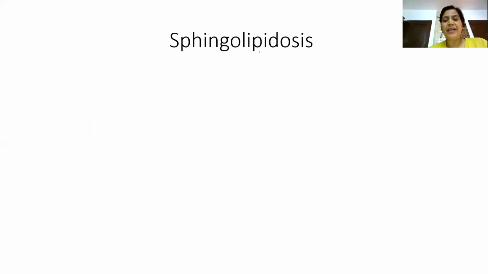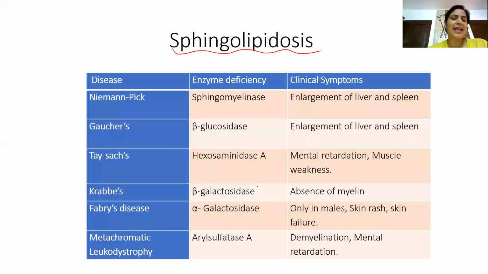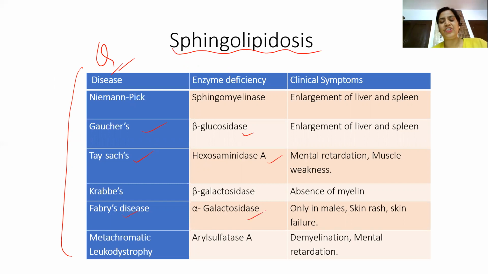Then different types of sphingolipidosis. This we have discussed so many times. This slide you have to actually mug up. Again, one question is expected from this. And most probably it can be Tay-Sachs, deficient enzyme, Gaucher's, the deficient enzyme, and you can say Fabry's and the deficient enzyme.